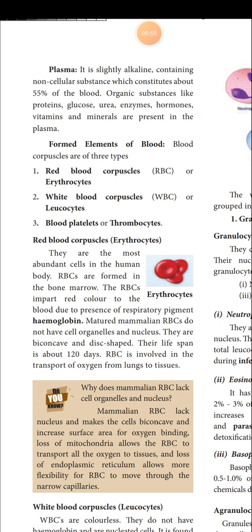So when the oxygenated blood reaches the tissues, the oxyhemoglobin dissociates and oxygen enters into the tissues. In the tissues, oxidation takes place and carbon dioxide is released. Some percentage of carbon dioxide is carried by the hemoglobin again to the heart or to the lungs. So since it carries the respiratory gases, what are the respiratory gases? You know that oxygen and carbon dioxide are called respiratory gases. Since it transports oxygen and carbon dioxide up and down, it is called a respiratory pigment.